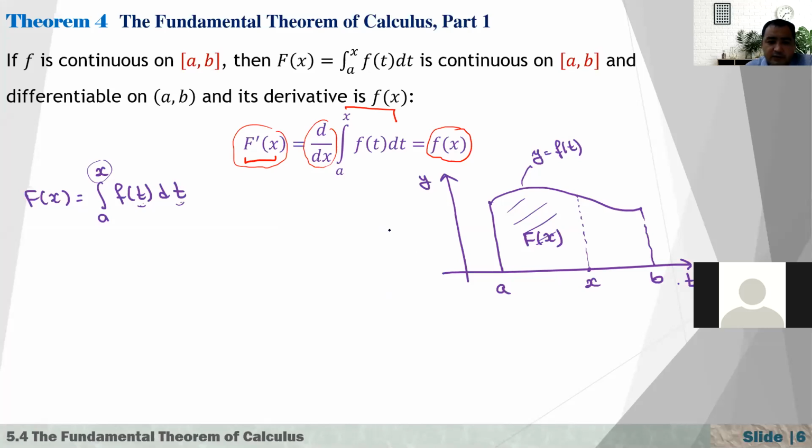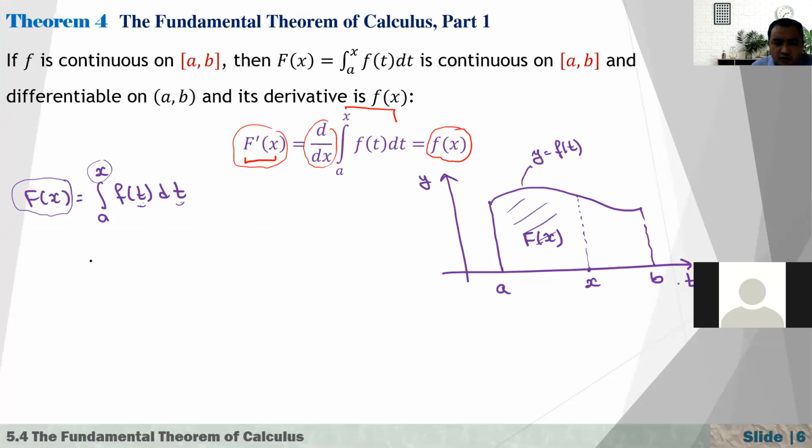Now from here, what happens if you differentiate this function? Because capital F is the antiderivative, right? If you differentiate capital F of x, we're saying that that's equal to f of x. Okay, sorry, it's not like that.